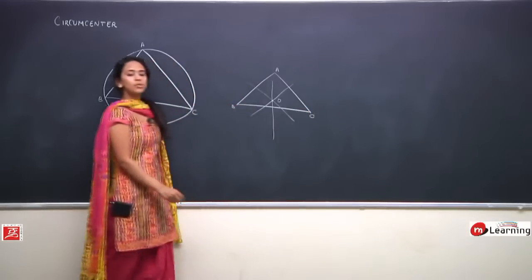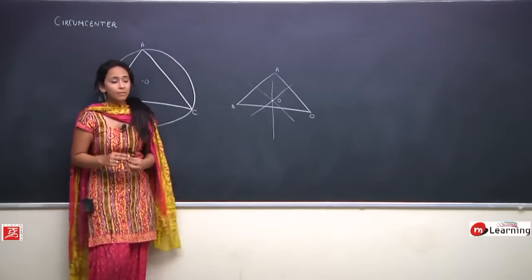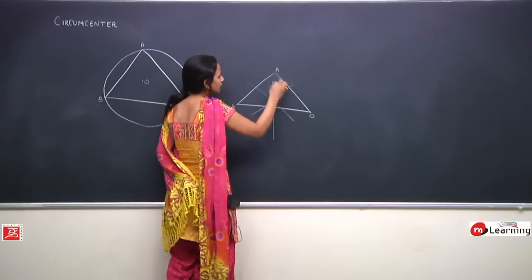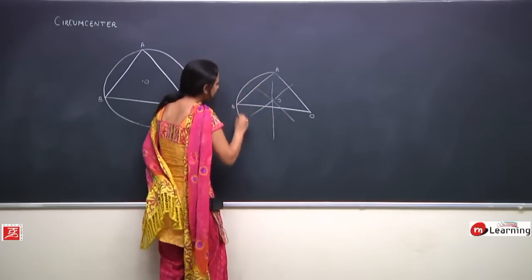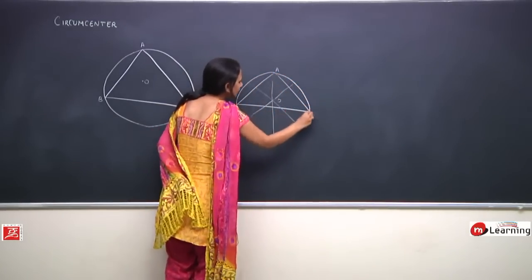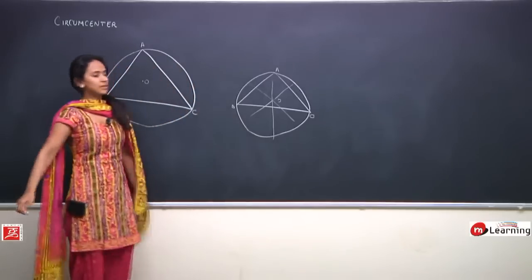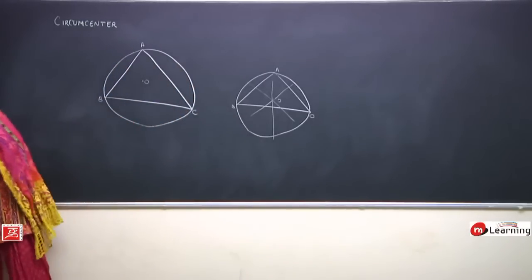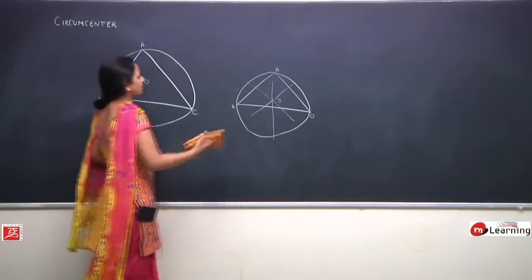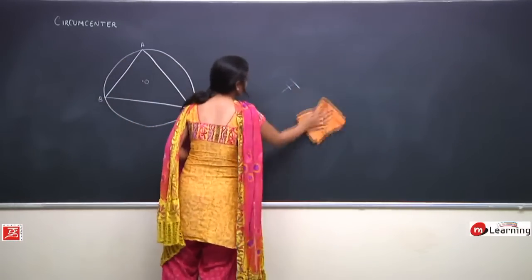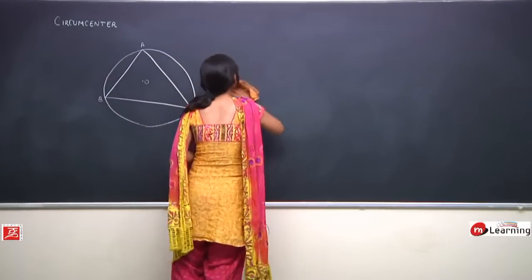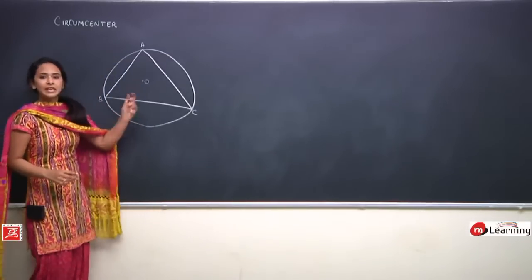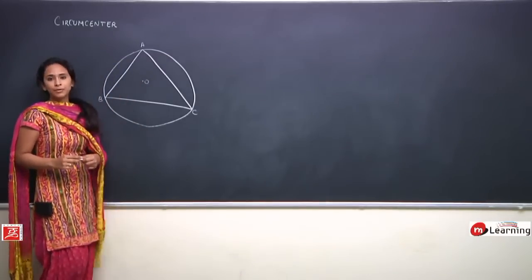Now let us say this would be O, A, B and C. So I will have OA equals to OB equals to OC, which would be equal to circumradius. So taking OA as radius, I will be drawing a circle, and this circle would be circumscribing my triangle. So understood how do we draw a circumcircle? The same process we have applied here, but we have done a reverse of it completely. We know the circumcircle of the triangle. So this is going to be the center of the circumcircle, and we have to inscribe the triangle inside it now.